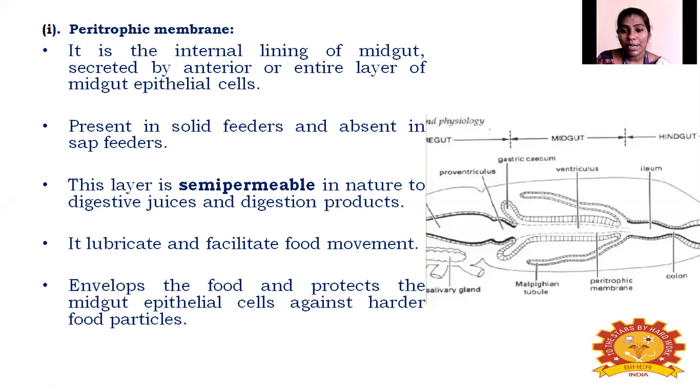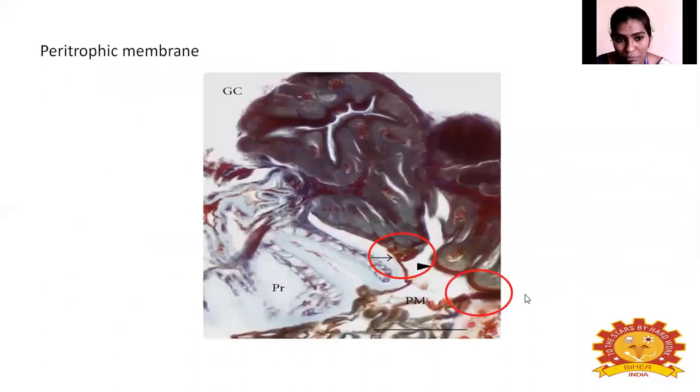So this is about the peritrophic membrane. Here you can see the microscopic image of the peritrophic membrane. So this is this line. Here you can see the brown line. This is a peritrophic membrane.